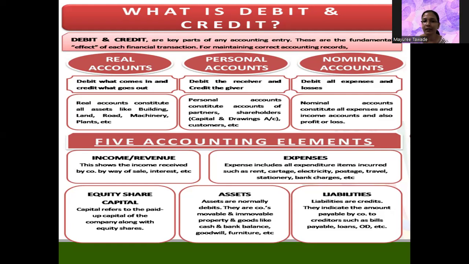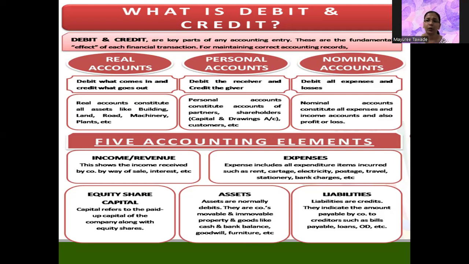Here the rule applies. When I gave the example of the machinery, machinery is a real account. It is coming into the business, so it is debited. Debit what comes in. The machinery is coming into the business, right? And the next is credit what goes out. Again, cash is a real account, so credit what goes out. So this is a specific rule which I have applied for a single transaction, which is machinery coming in, which is introduced or purchased in the business.